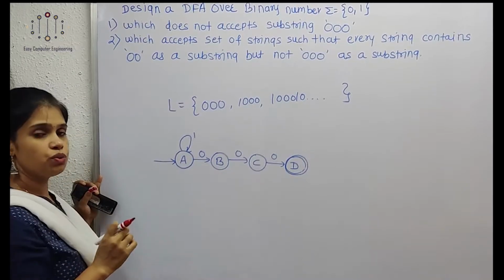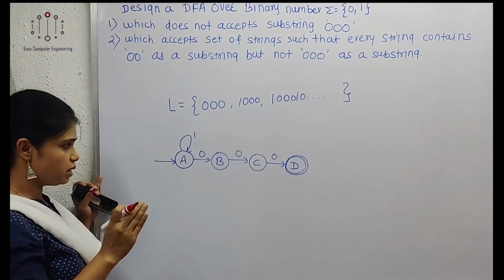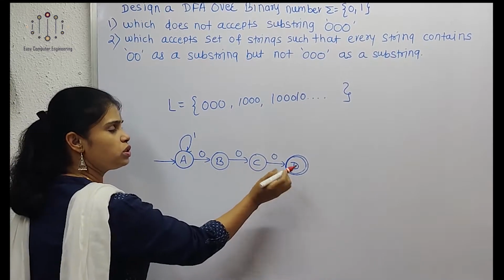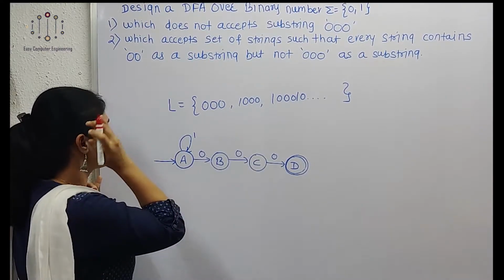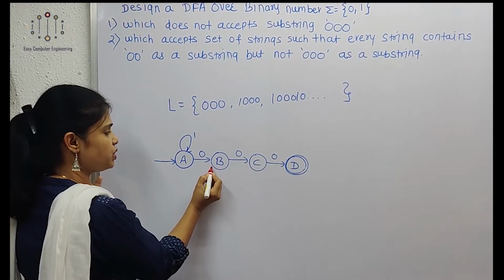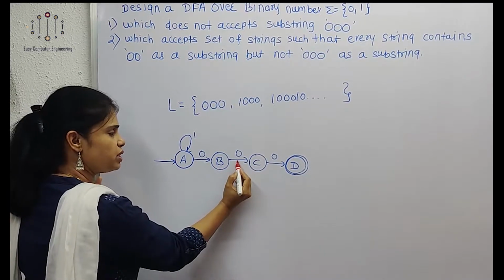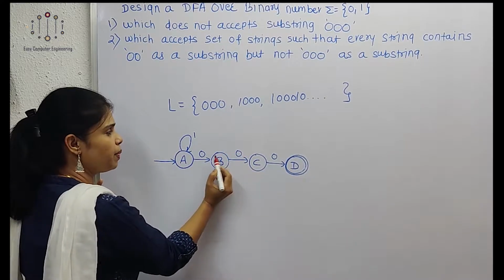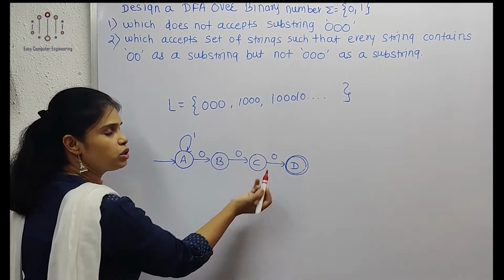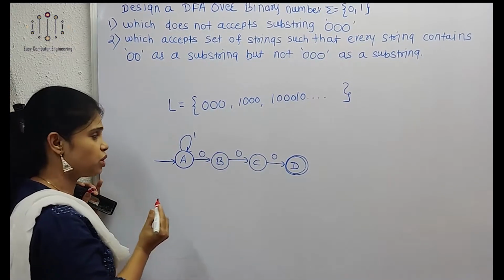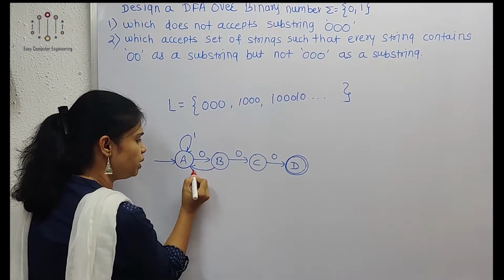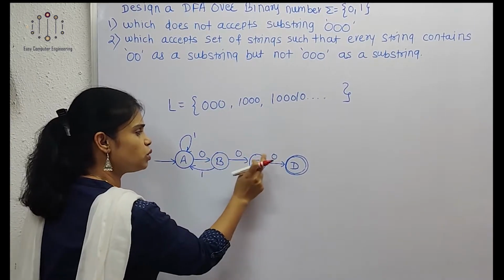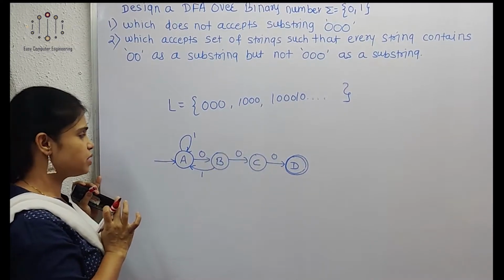Now if my string is 1 0 1 0 0 0, or 1 0 0 0 like this, this is acceptable. For the 1 transition from state B, the 0 transition is already done. So where can we show the 1 transition? If I show the 1 transition here, what will happen? 1 1 0 1 1 0 0 is not having 0 0 0 as a substring. So we have to show the 1 transition from B to A in this way. Again, 0 1 0 0 0, we are getting this as a substring.